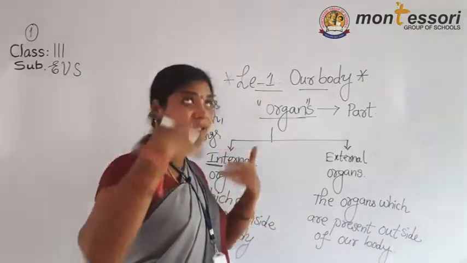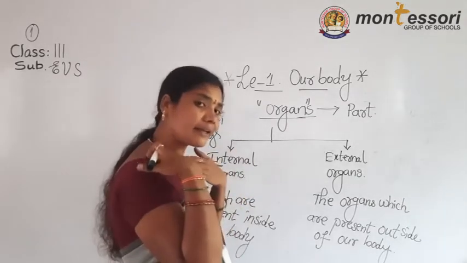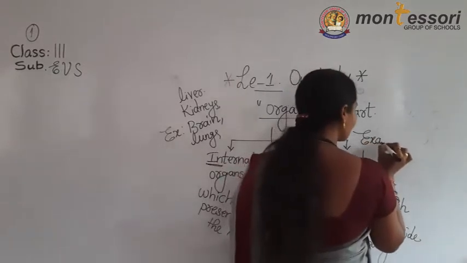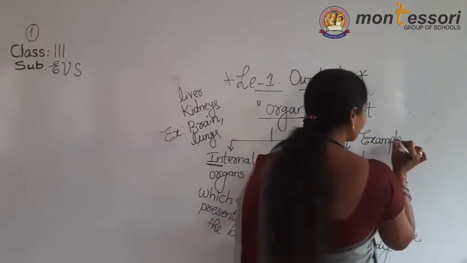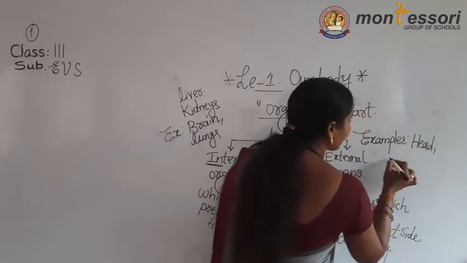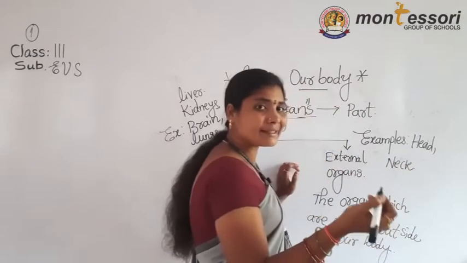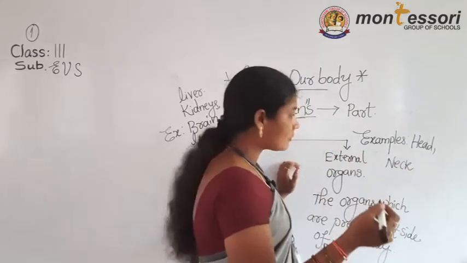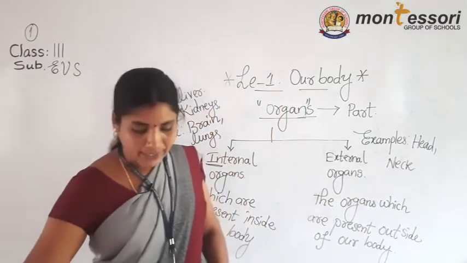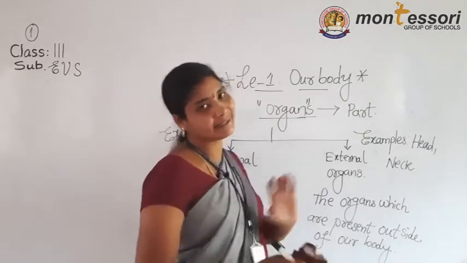What you are looking at from top to bottom. For example, hands, neck, head. External organs examples are head, neck, nose, eyes, hands, legs. Those are examples for external organs. Now we will discuss the external body parts in detail.